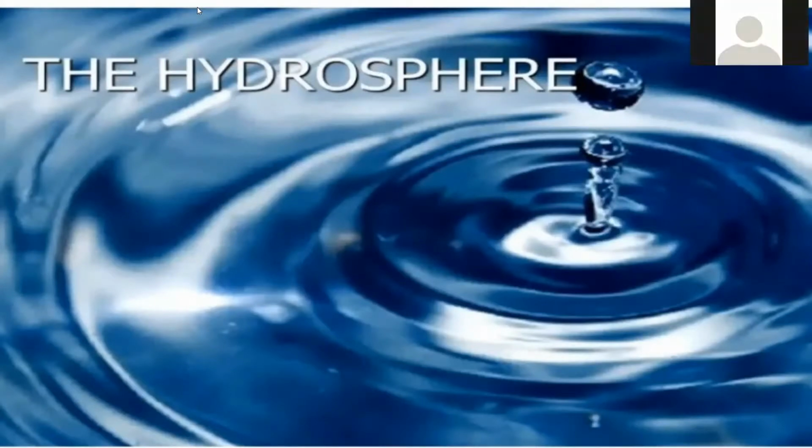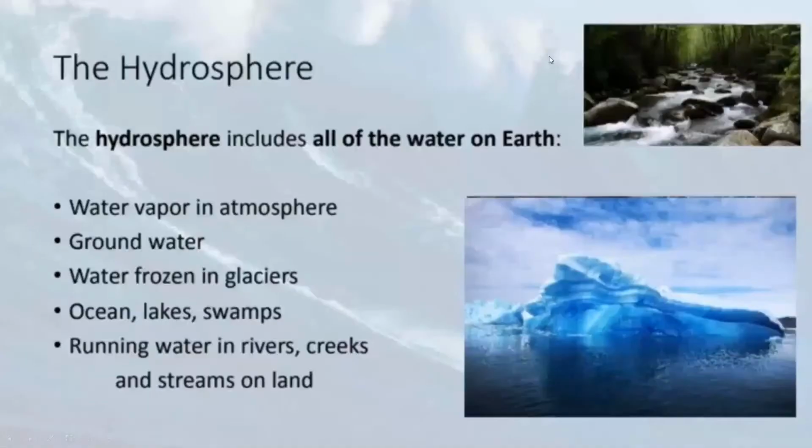The hydrosphere, this is the sphere which is made up of water. It includes all the water found on, above and below the Earth's surface. The hydrosphere includes water vapor in the atmosphere, groundwater, water frozen in glaciers, ocean, lakes, swamps, running water in rivers, creeks, and streams on land.